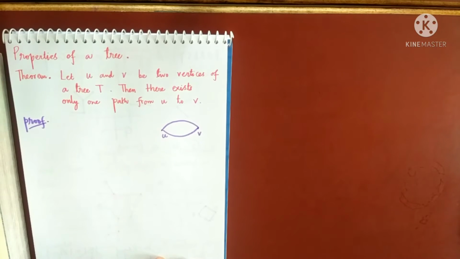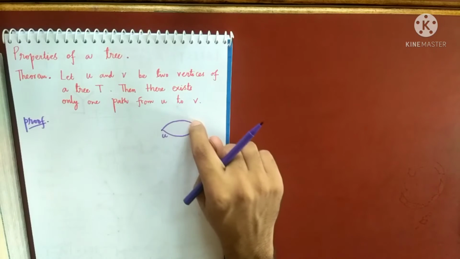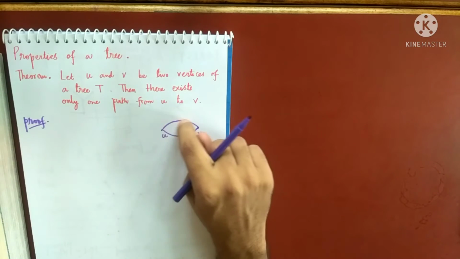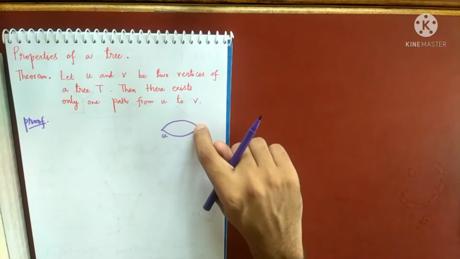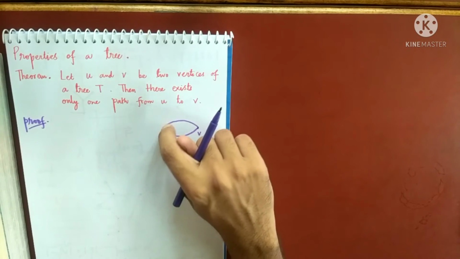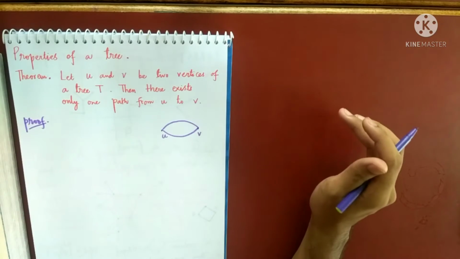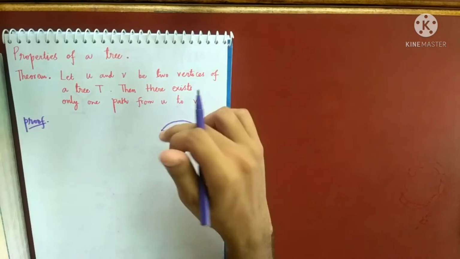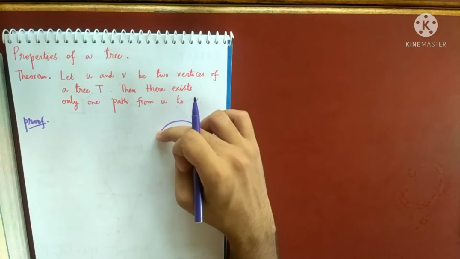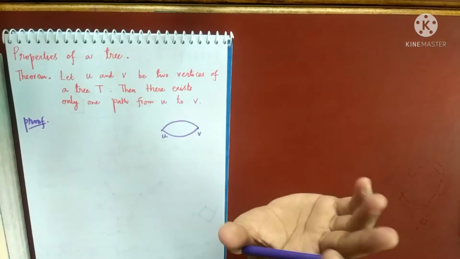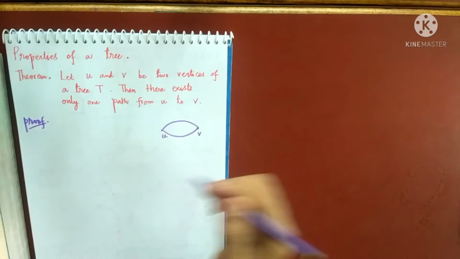Now this is a contradiction because if I take this path along with this path, this is a cycle. If I just adjoin both the paths, that means I'll take u to v by this path, and I'll take this path, and that will give a cycle. So if the two paths are disjoint, that means they do not have any vertex in common other than u and v, then this will form a cycle, leading to the contradiction that T is a tree, because T should not have any cycles. Okay.